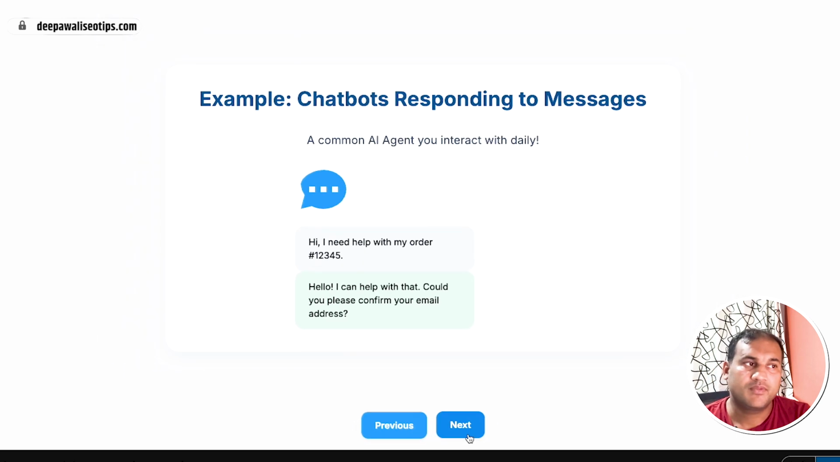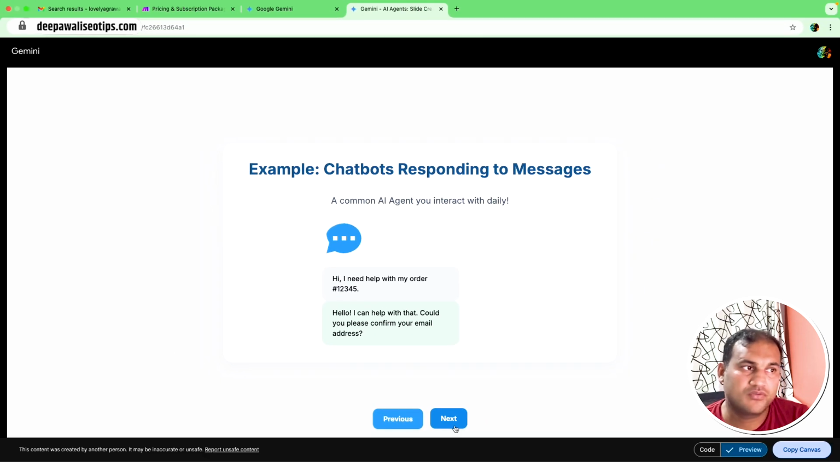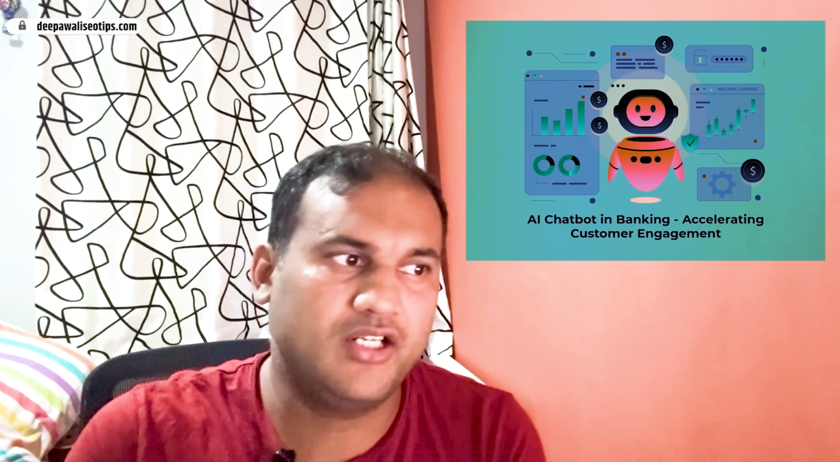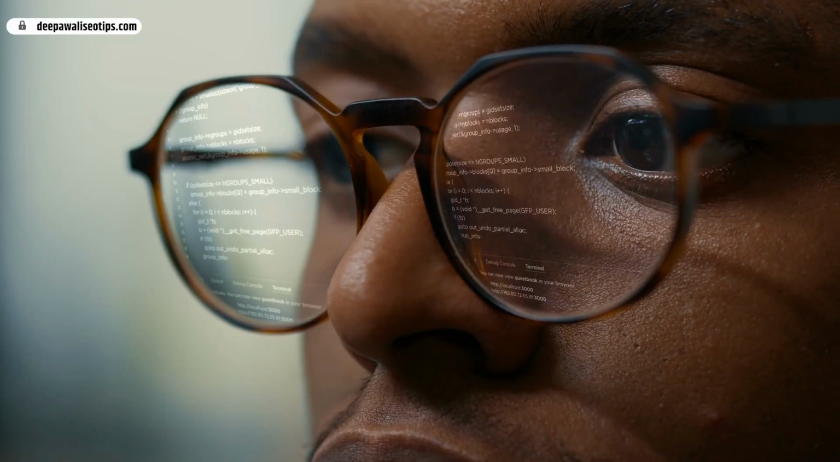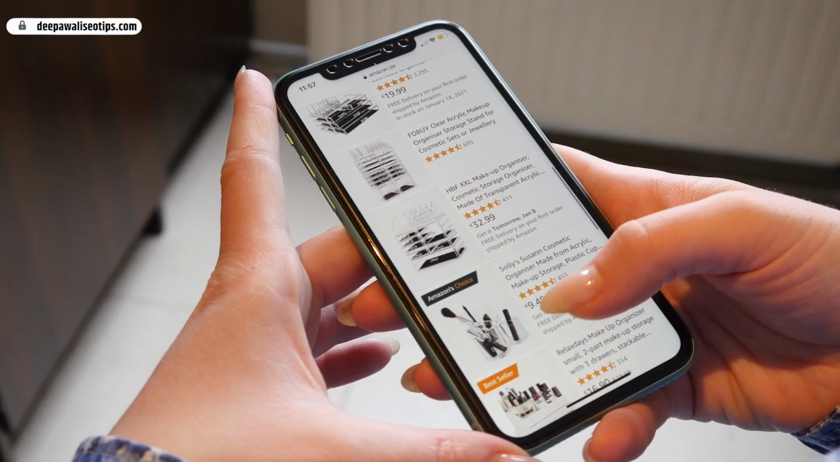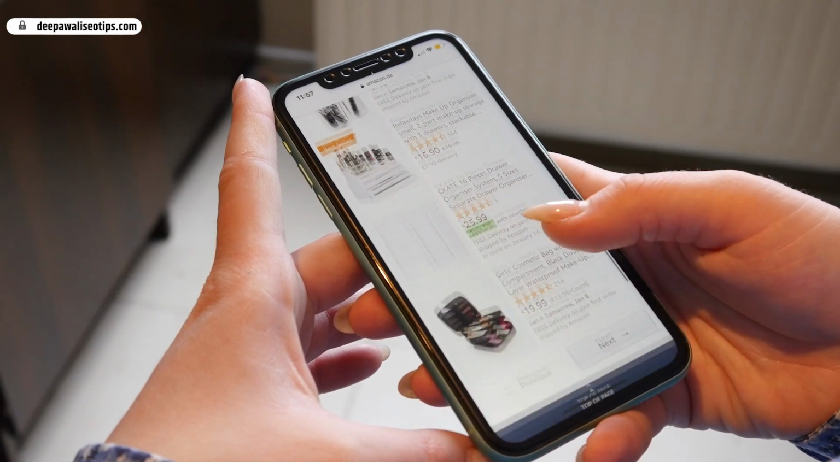If I give an example, you must have seen chatbots. These are very common AI agents. Nowadays you will see in banking, you will see a chat icon, mostly AI talks. They have trained that AI to give their data based on some input. So you say, hi, I need help with my order. You need to give that order number. It will ask for some validation task. That AI agent does it, and then it will check the order number. These are chatbots, one of the examples of AI agent.